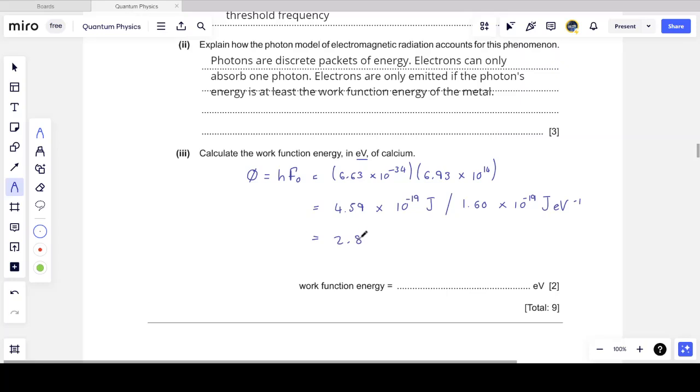And that's how I know that I've converted from joules to electron volts correctly, at least in situations where I have a single atom or I have a metal in the use of the photoelectric effect. And so I get 2.87 electron volts, and to 3 significant figures, this is 2.87, doesn't change, 2.87 electron volts. And so that's the work function energy of the calcium metal.